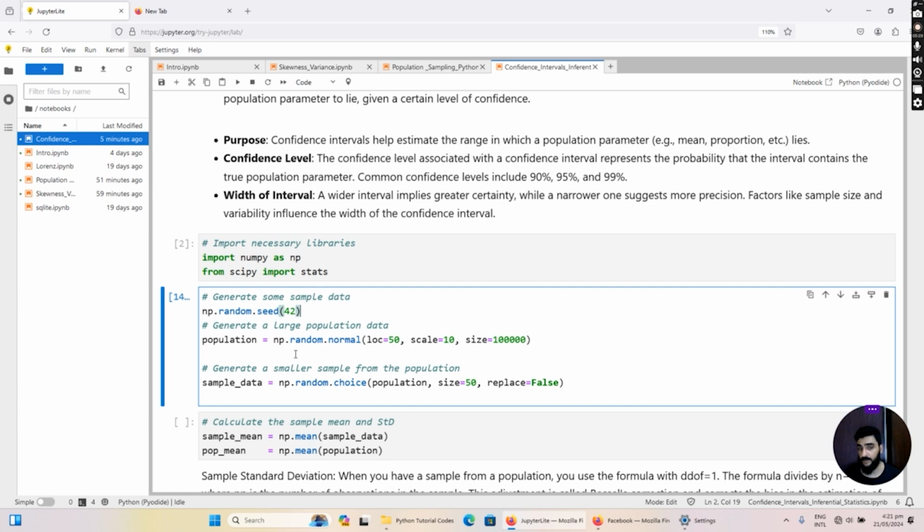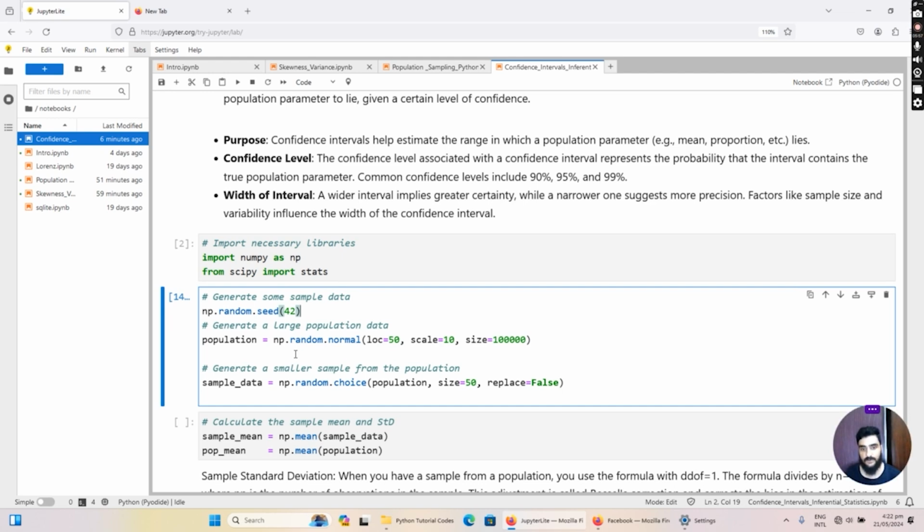And I'm passing 3 input arguments. The first one is loc, the second one is scale, and the last one is actually size. So I will discuss one by one what each input argument represents. The first input argument is loc equal to 50. It means we are specifying that whatever the randomly distributed data points generated, they should have a mean of 50. Then we have scale equal to 10, which represents the standard deviation.